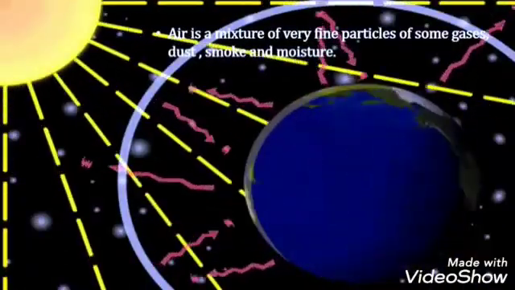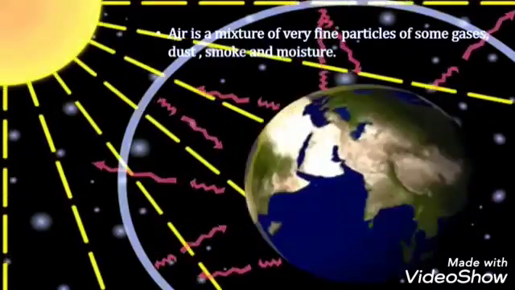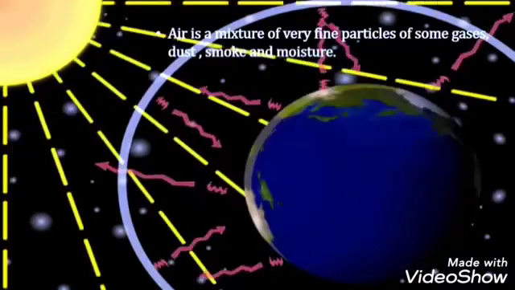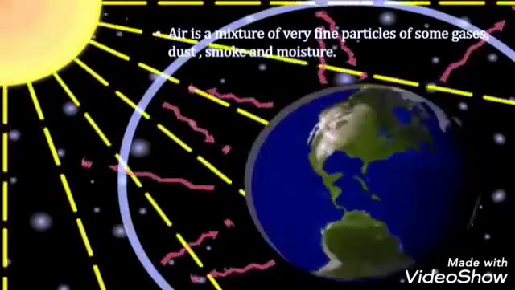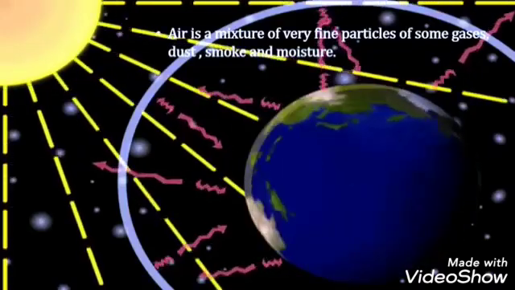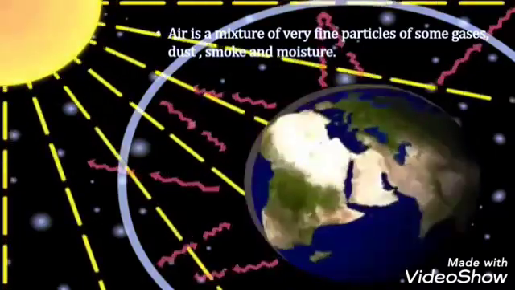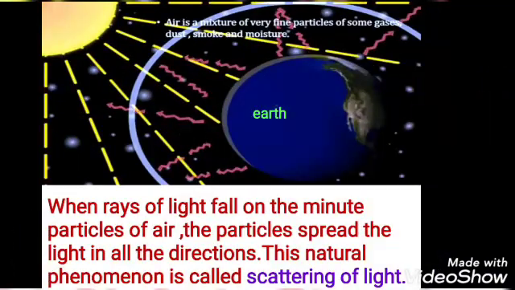Air is a mixture of very fine particles of some gases, dust, smoke and moisture. When rays of light fall on these minute particles, the particles spread the light in all the directions. This natural phenomenon is called scattering of light. Students, always remember, when rays of light fall on the minute particles of air, the particles spread the light in all the directions. This natural phenomenon is called scattering of light.